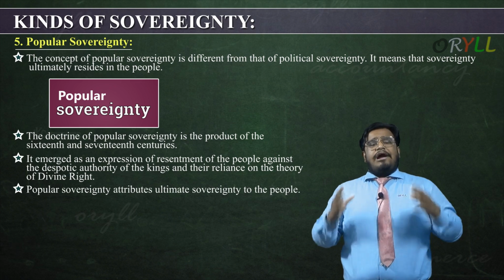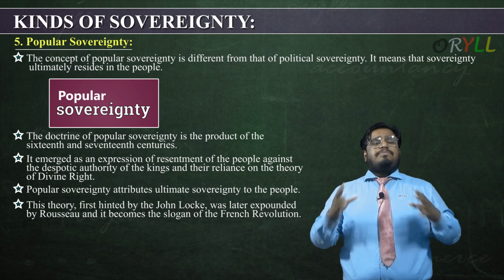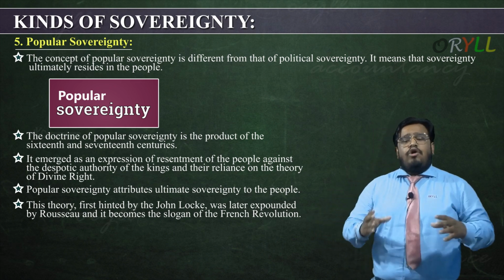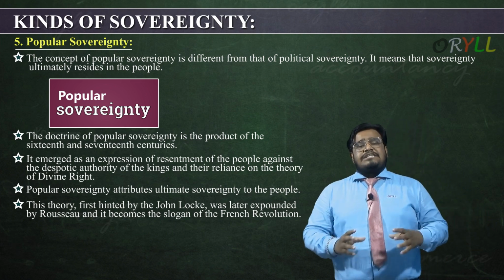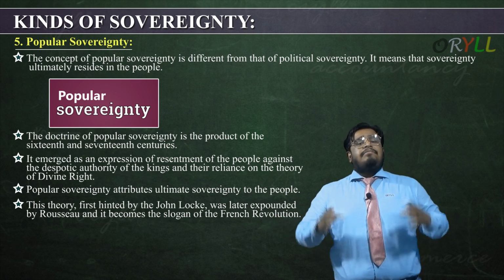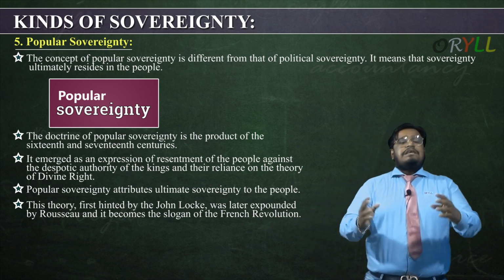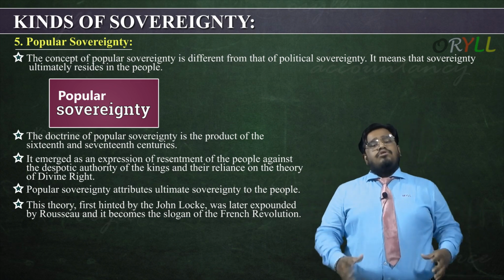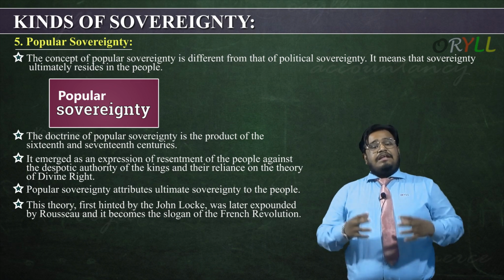That is the popular sovereignty. Popular sovereignty attributes ultimate sovereignty to the people. This theory, first hinted at by John Locke, was later expounded by Rousseau, and it became the slogan of the French Revolution. This popular sovereignty, the sovereignty of the people, became the main motto of Rousseau's French Revolution.